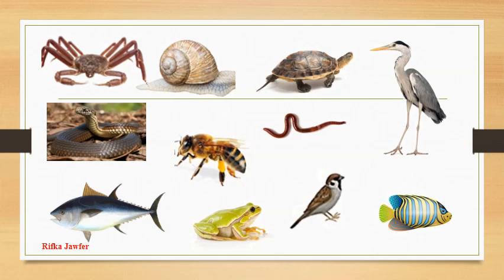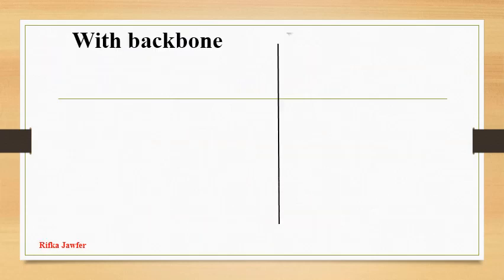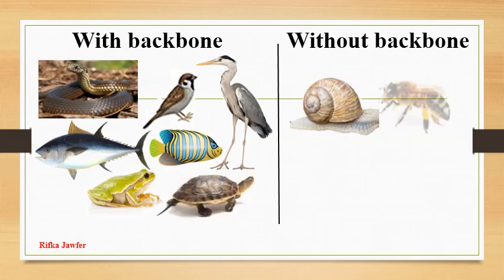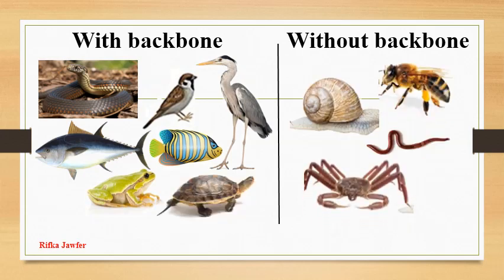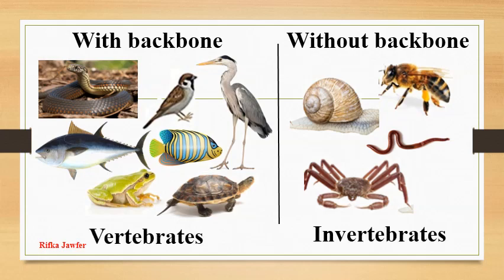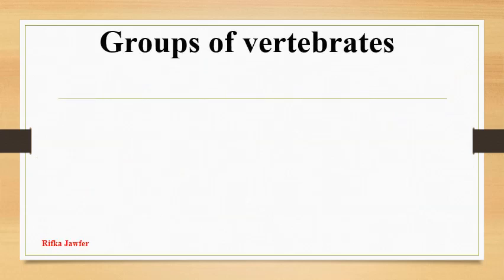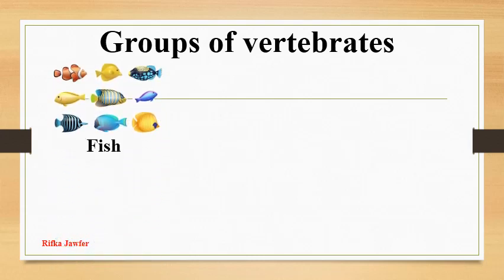Now you know that these animals can be categorized into two groups as animals with backbone and animals without backbone. Animals with backbone are called vertebrates and animals without backbone are called invertebrates. You should know that there are 5 groups of vertebrates. First group is the fish. Examples are shark and tuna.